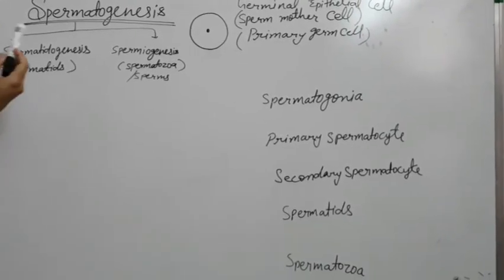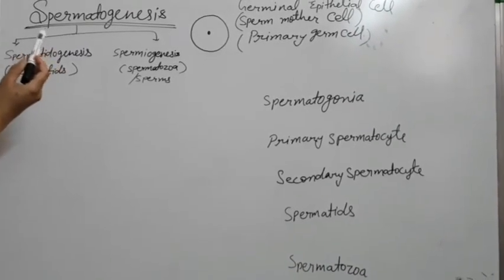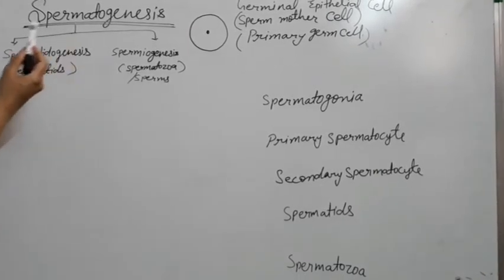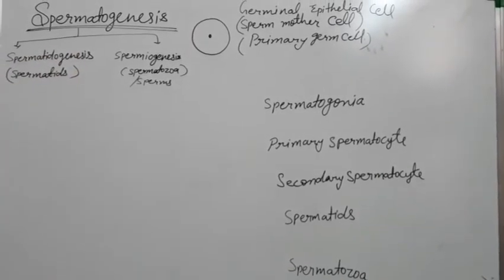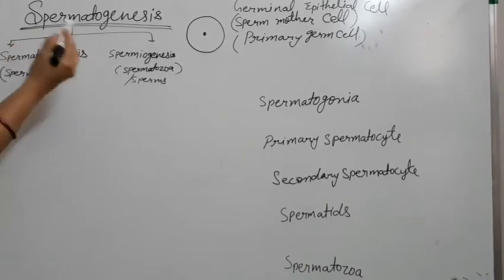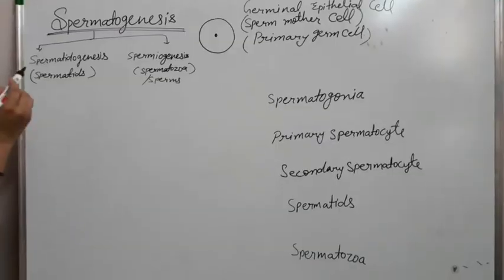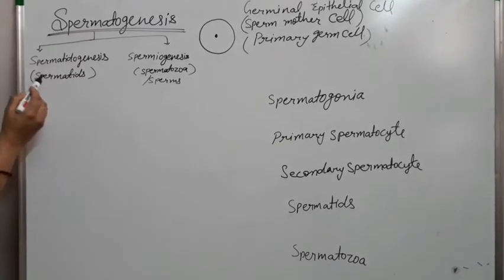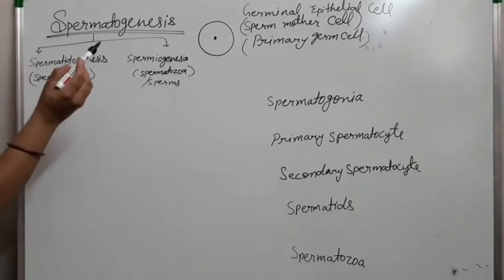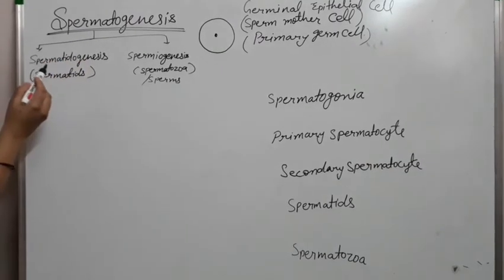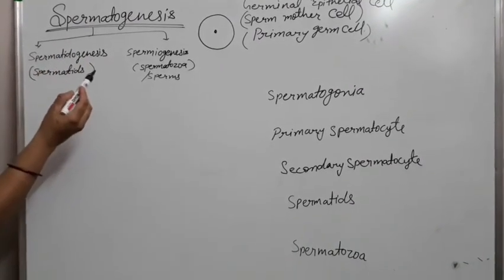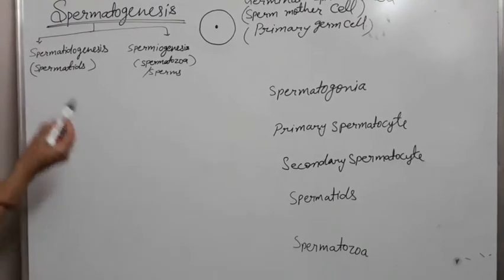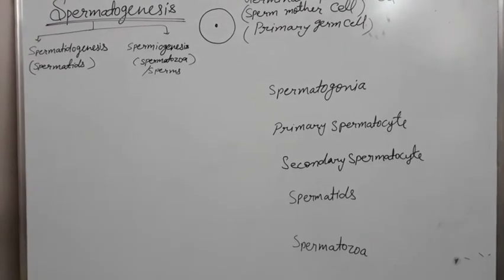Now, spermatogenesis is the process of formation of the haploid male gamete, the sperm, in the seminiferous tubules of the testes. Spermatogenesis is divided into two processes. Spermatidogenesis means the formation of spermatids from the sperm mother cell, and spermiogenesis means the formation of spermatozoa from spermatids. So it is divided into these two processes.